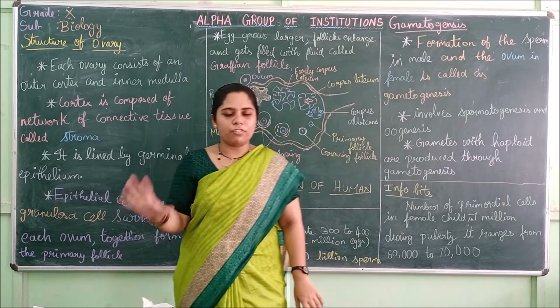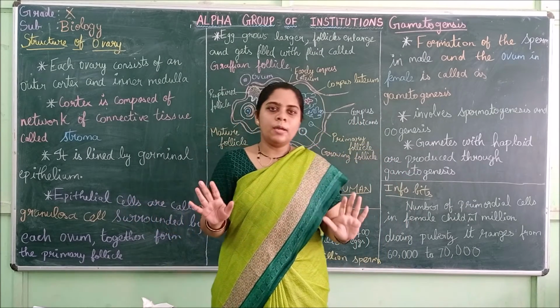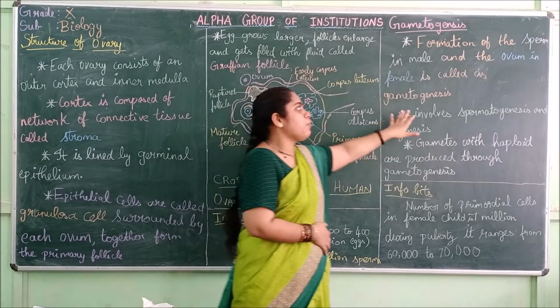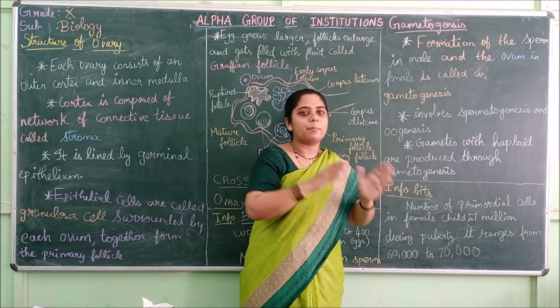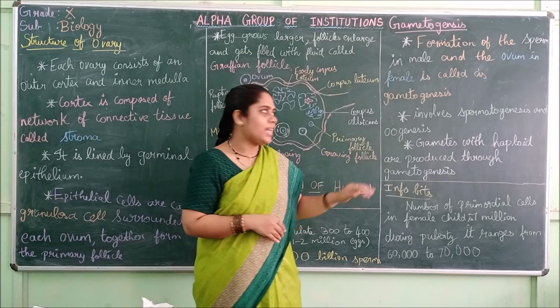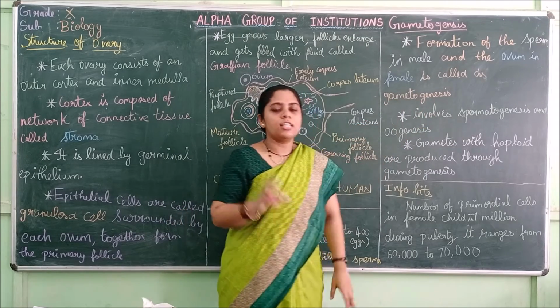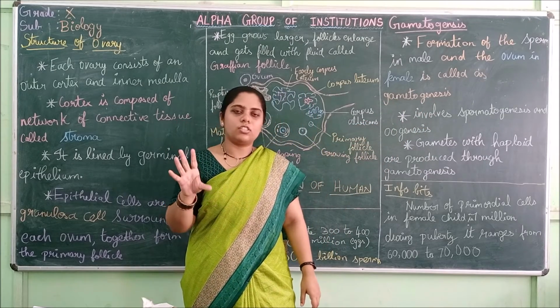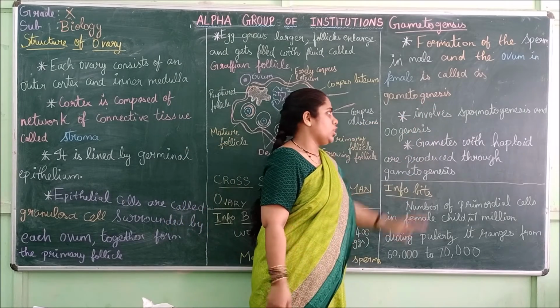That is, the egg for the female and the sperm for the male. The formation of gametes is called gametogenesis.